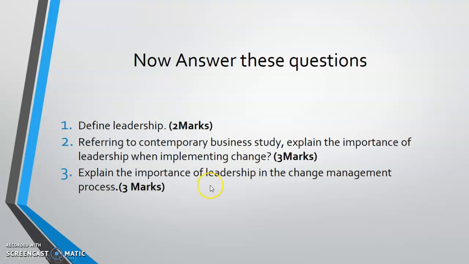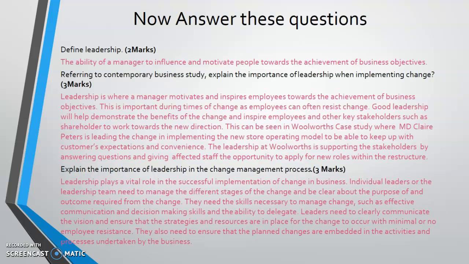Okay, now if you find it good enough to write the answers, go away and write the answers and come back and check the rest of the video to look at the sample answers. Okay, now there we go, guys. Again, define leadership. So ability of manager to influence and motivate people towards the achievement of business objectives. Again, 2 words here are motivating people and achievement of business objectives. So if you have written these 2 points, 2 marks for you.